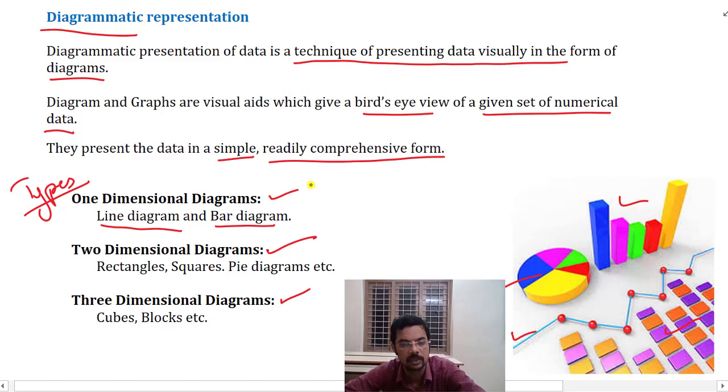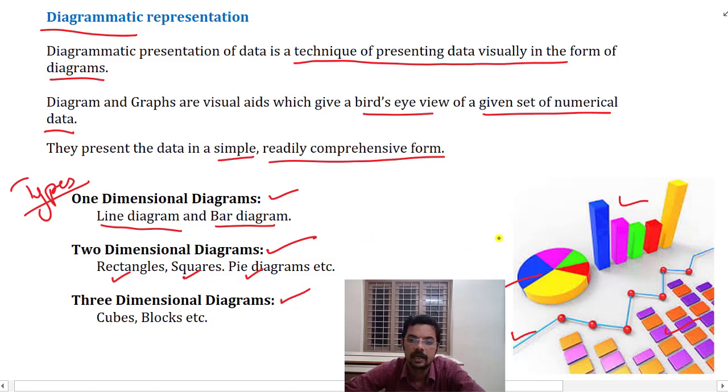It is considered a one-dimensional diagram, which has only frequency or height corresponding to an item. In the same way, two-dimensional diagrams include rectangular diagrams, square diagrams, and pie diagrams.